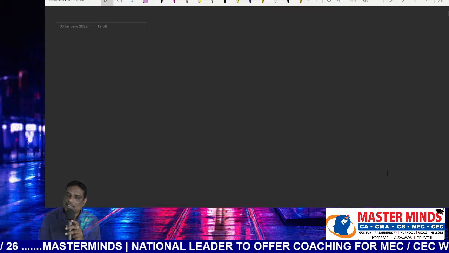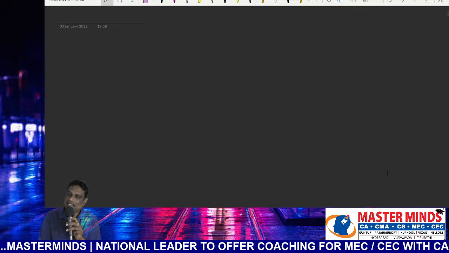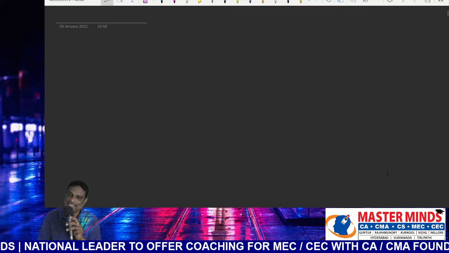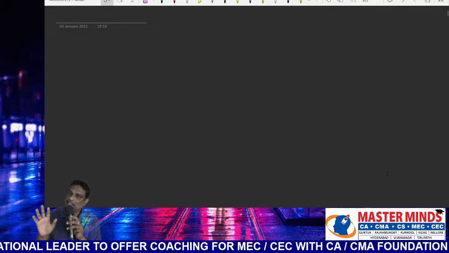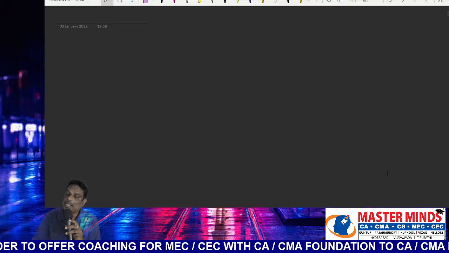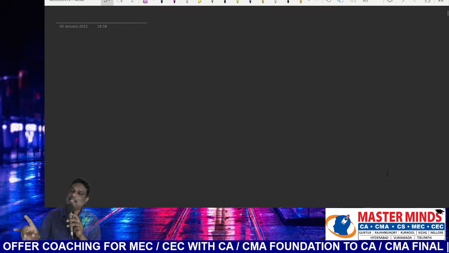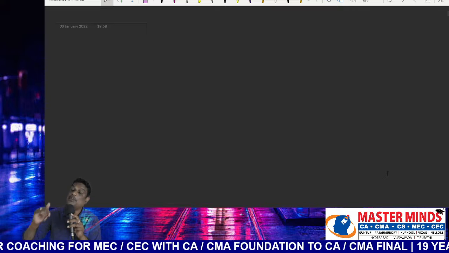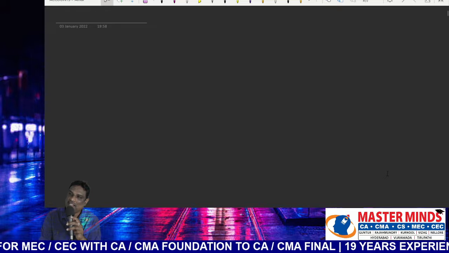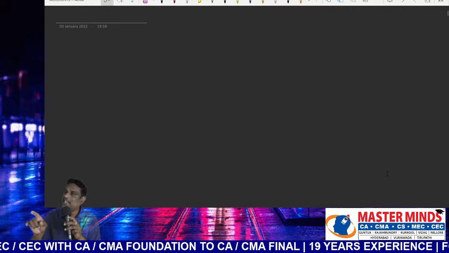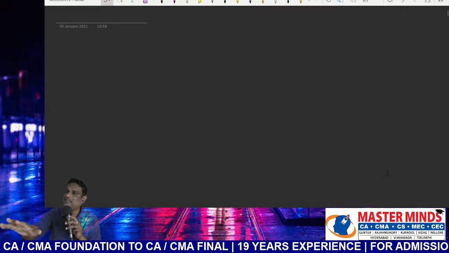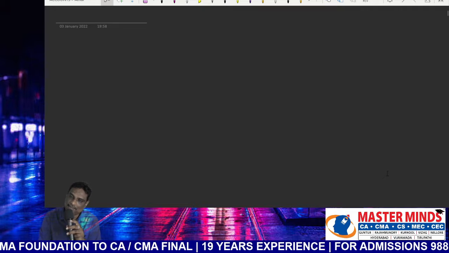Point number 1: if the earnings are located in India, earnings is nothing but accrued or arisen. If accrued or arisen in India, then it will be taxable in the hands of all assessees, irrespective of the residential status, even if such amount was received outside India. Receipt is irrelevant. Where the earnings are located in India, receipt is irrelevant. It will be taxable in the hands of all assessees.